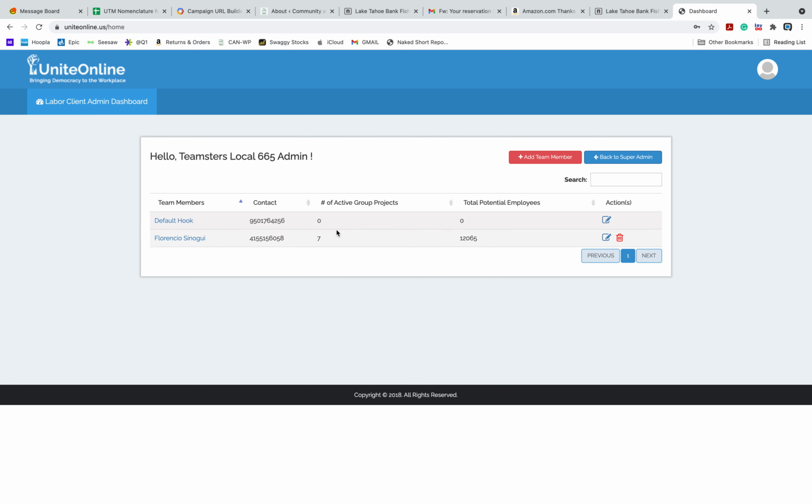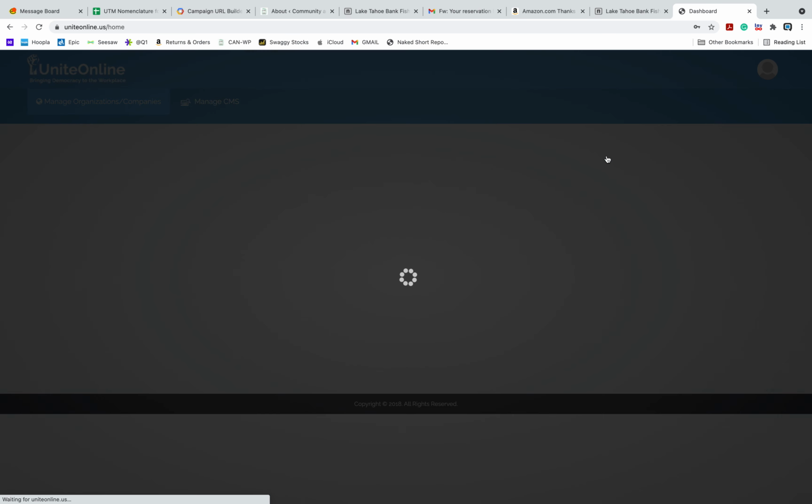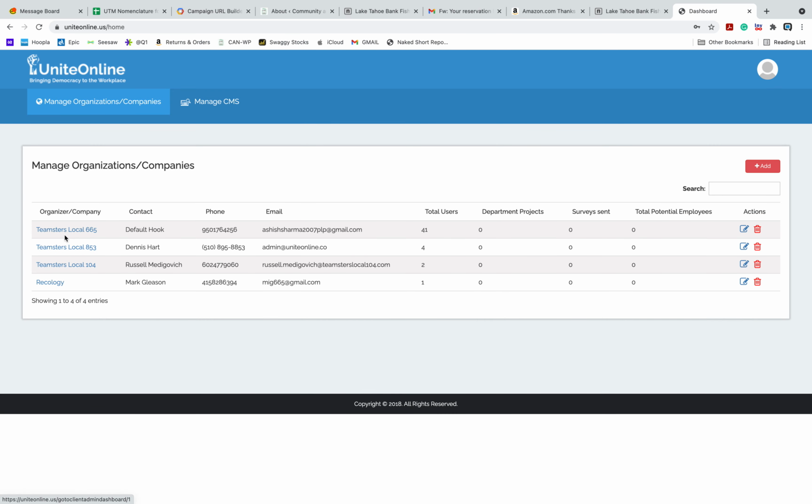Then they would end up being a team member within this local union, this Local 665, or whatever we wanted to create. If you back out, you can also create different local unions or different organizations. But I'm going to drill back down into here.